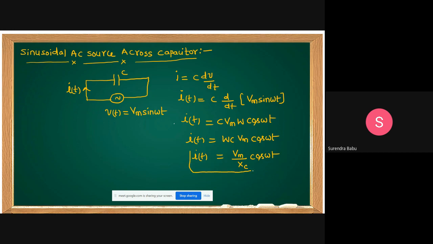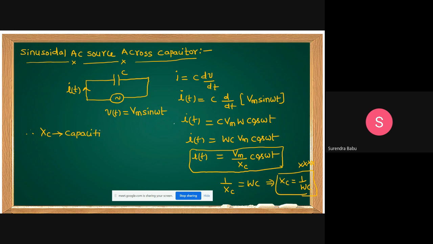What is 1 by Xc here? What I assumed as 1 by Xc is omega C. Therefore, what is Xc? This is the proof. Therefore, Xc equal to 1 by omega C. This is the capacitive reactance. I took Vm by Xc, where Xc is the capacitive reactance. Therefore, what is i of t?